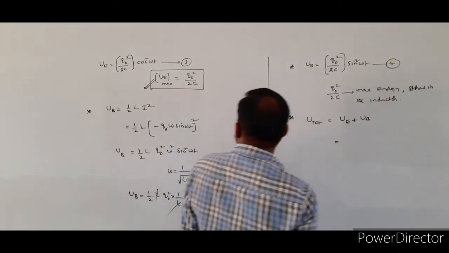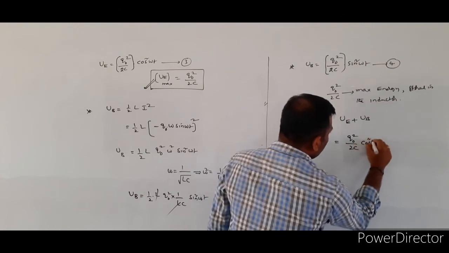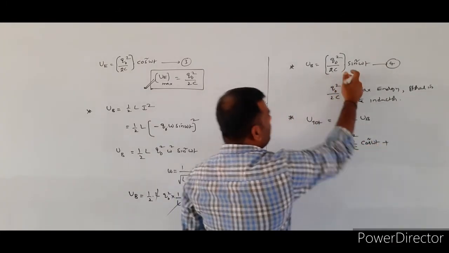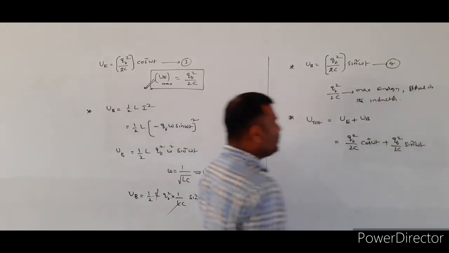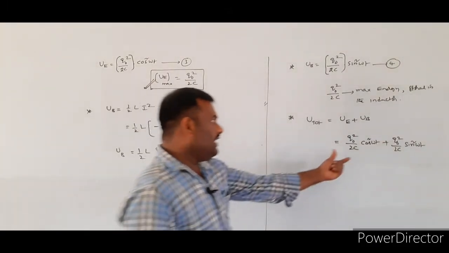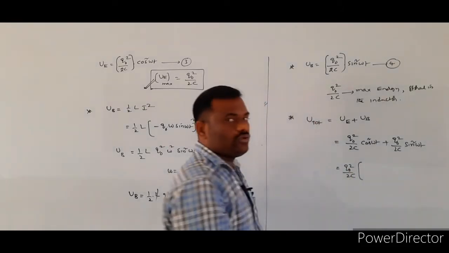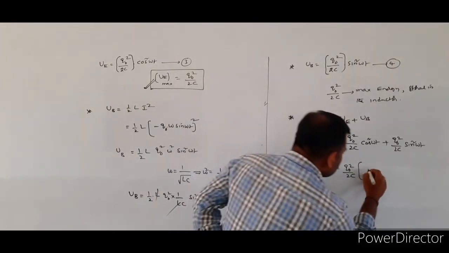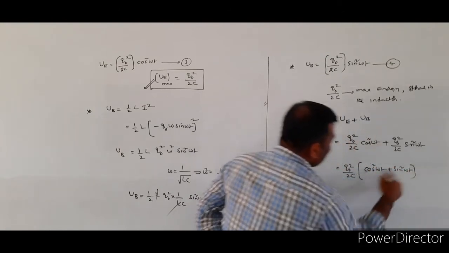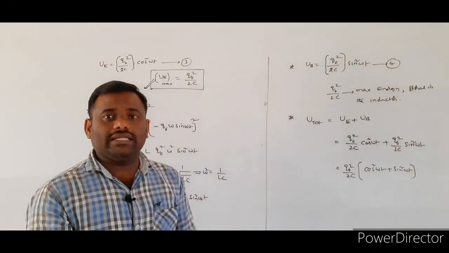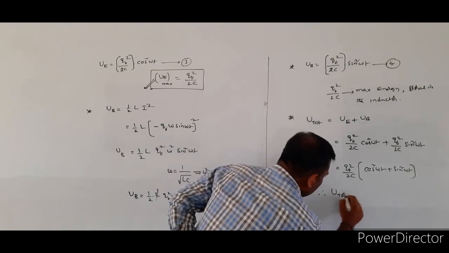The electrical energy is Q naught square by 2c cos square omega t, plus the magnetic energy, Q naught square by 2c sine square omega t. If we take Q naught square by 2c as a common factor, the remaining term becomes cos square omega t plus sine square omega t. It is in the form cos square theta plus sine square theta, whose value is equal to 1.